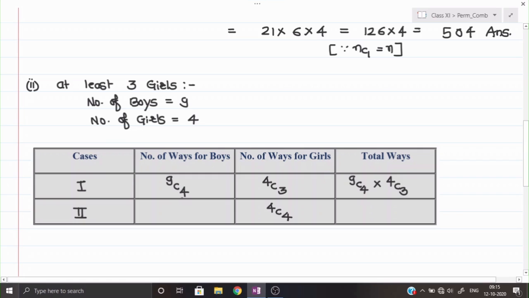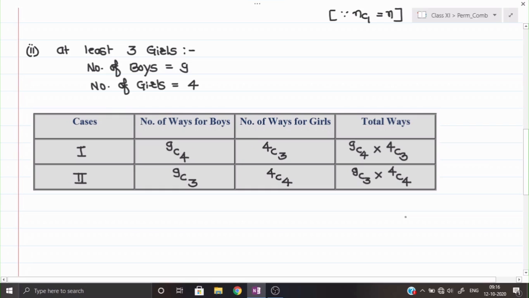And in that case, if I am taking the 4 girls, then the number of boys will be 3 because the committee is to be formed of only 7 persons. Okay, so here the total number of ways will be 9C3 into 4C4.